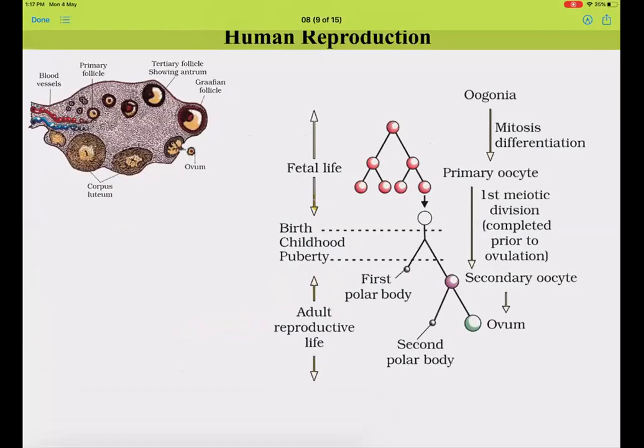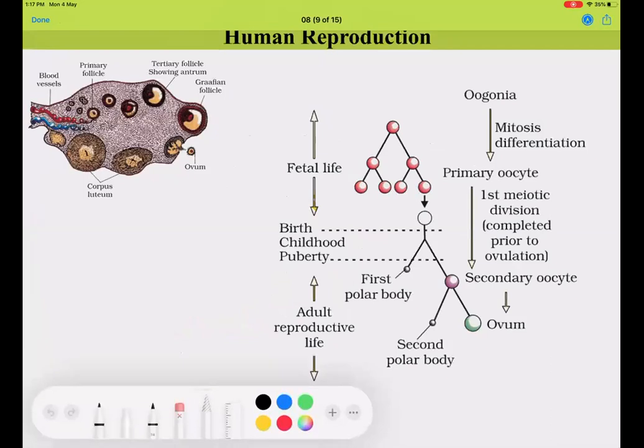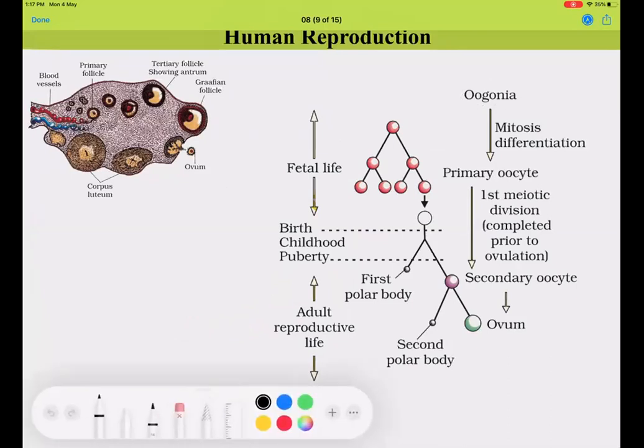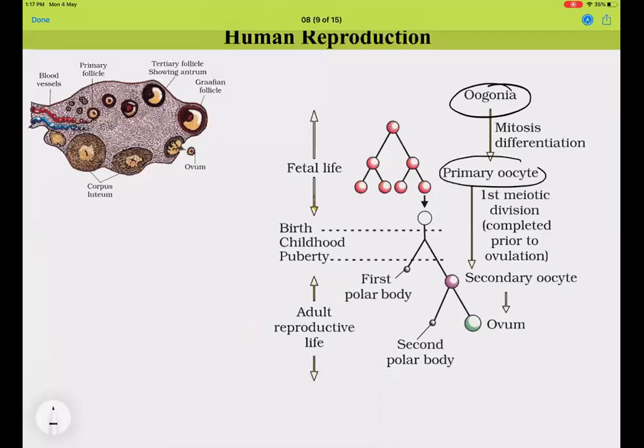Okay, so this is a rough flowchart of how exactly the development of the oocyte occurs. You can see there are oogonia in the beginning stages of fetal life, and then primary oocytes at birth. This primary oocyte is going to divide once puberty is reached.